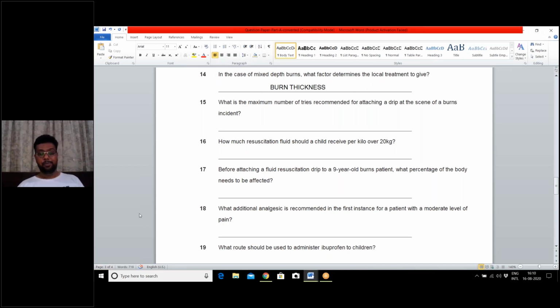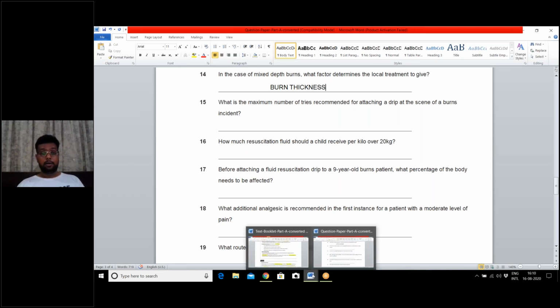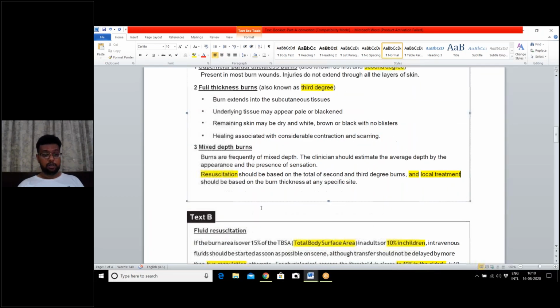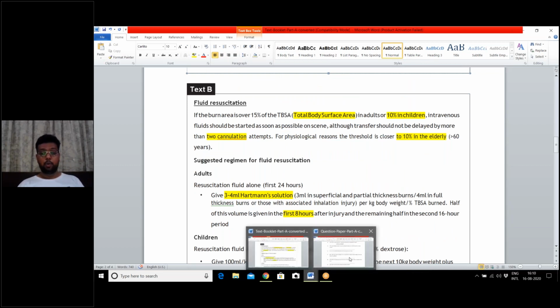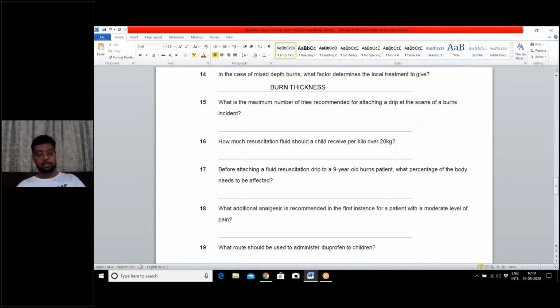Question number 15. What is the maximum number of tries recommended for attaching a drip? Now I jotted this also. Number of tries of attaching drips. Here it was given 2 cannulation attempts. The answer is 2. I already highlighted it.